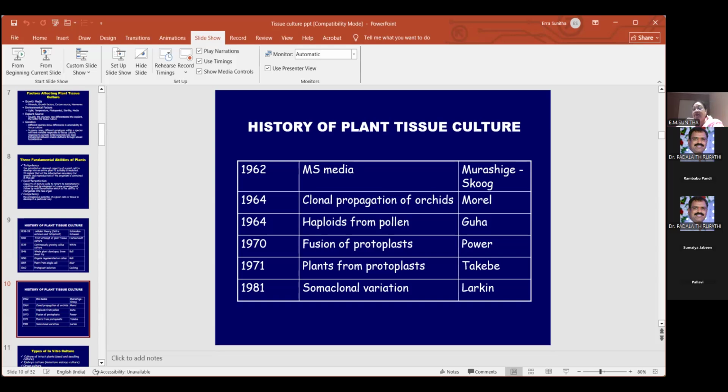Then haploids were developed by Guha in 1964. Haploid means from the pollen grain, the male gamete. From the male gamete they developed haploid plants, only from the pollen grain. There is no union, no fertilization between the pollen and the ovule, and from that they developed haploid plants. Then in 1970, Power, this scientist, did fusion of protoplasts. So you all may be wondering why protoplast, why this fusion, why haploids.